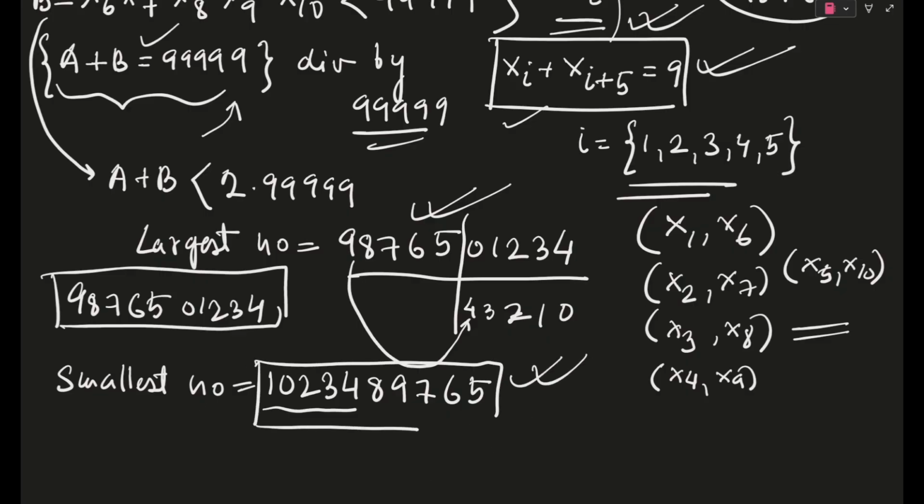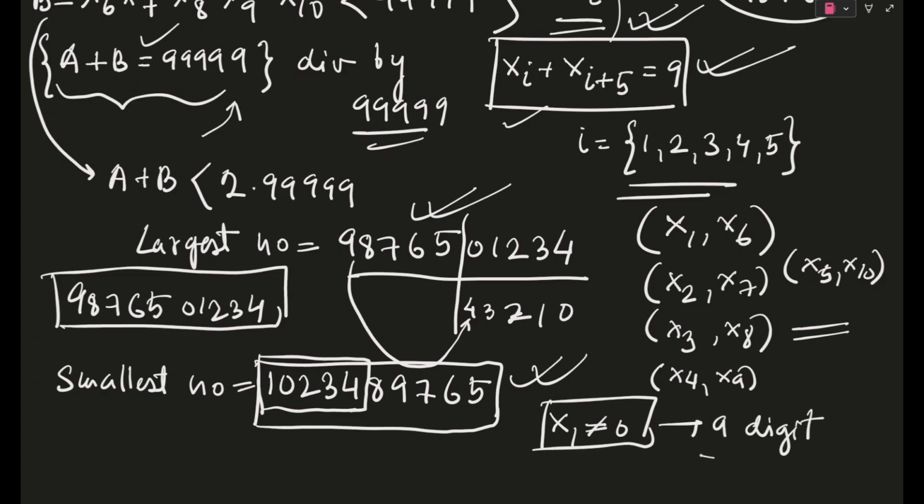You can see it's very easy, right? You determine the first 5 digits, you take these 5 digits, you determine the next 5 digits. Just like that. And I should also write this thing that x1 can't be equal to 0, because that is not allowed at all. It will become a 9-digit number. Okay, so this was it.